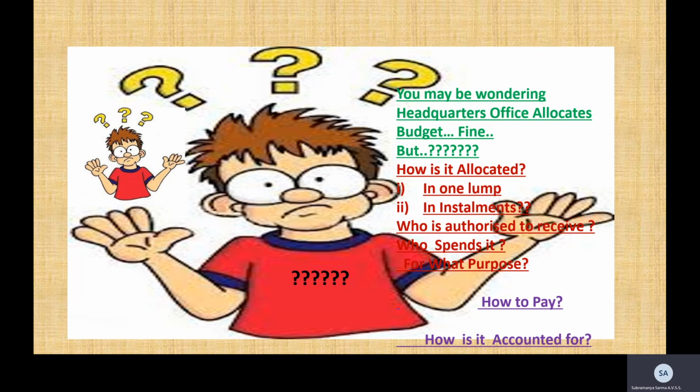Coming to now all this, how it all happens. You may be wondering, headquarters office allocates budget, fine, but how is it allocated? Is it in one lump or in installments? Who authorizes it to receive? Who spends it? And for what purpose? How to pay? And how is it accounted for? So all these questions must be crowding your mind. Let us get over one by one.